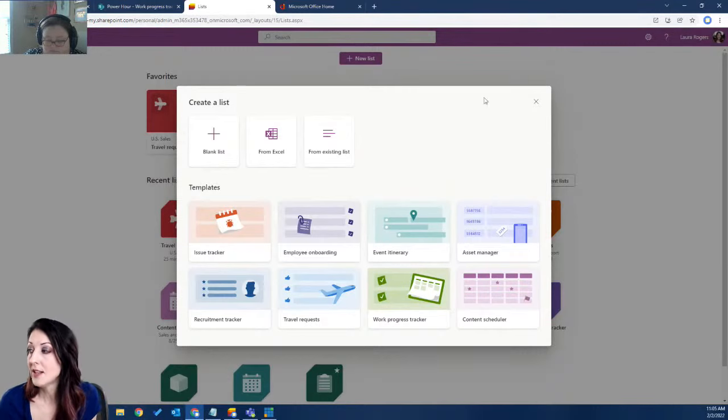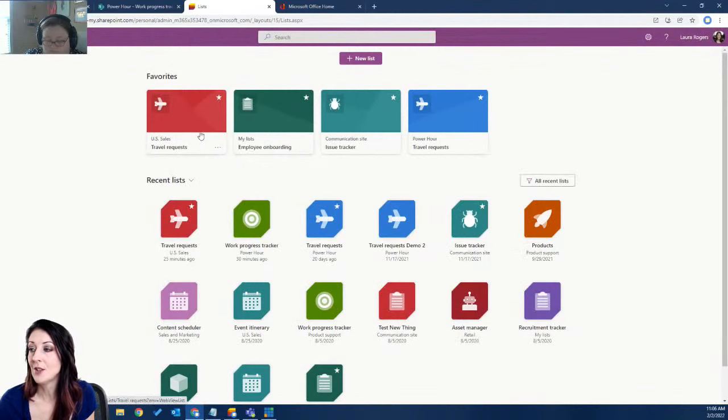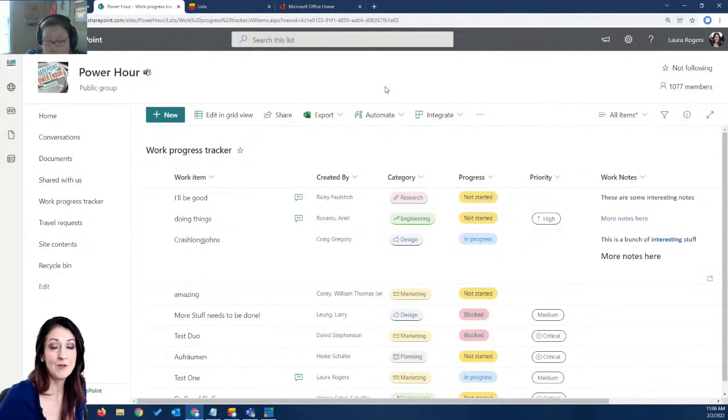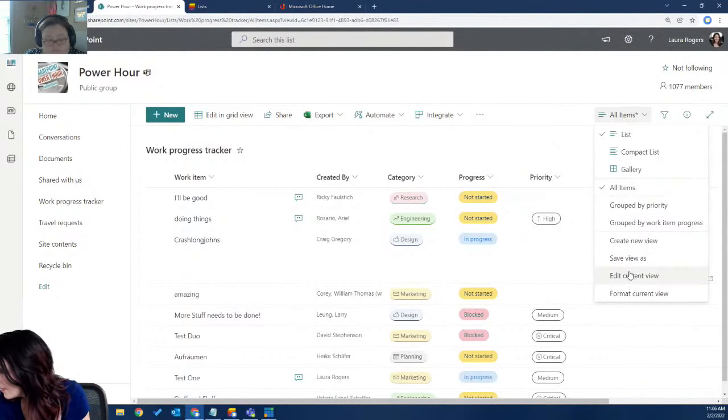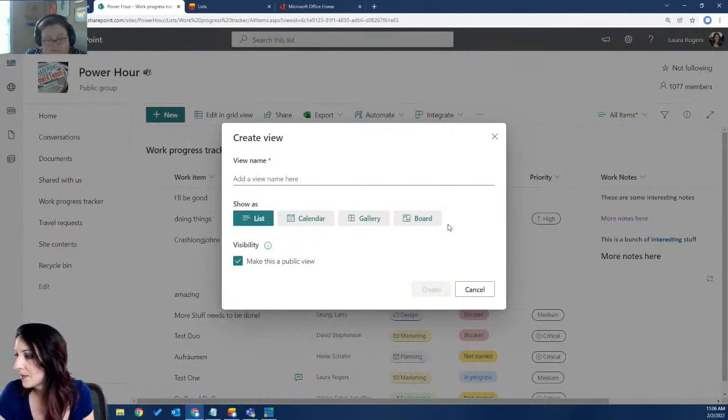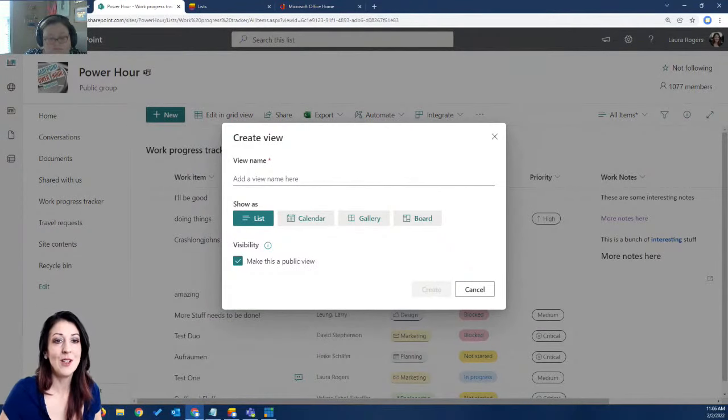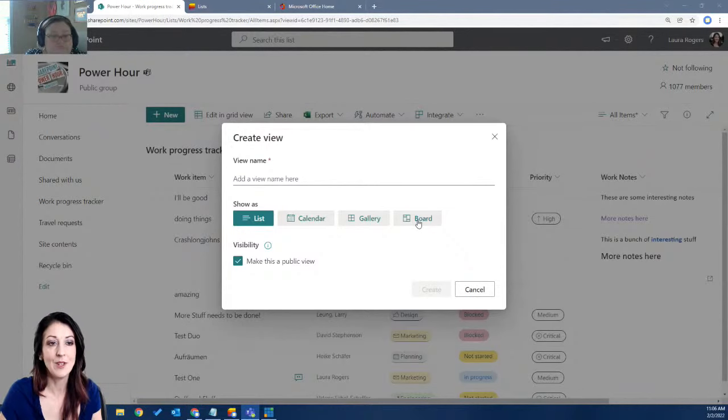Another thing that is huge, and a good indicator for you to quickly tell whether you've got a lot of these updates in lists in your own tenant, is the board view. So when I click to create a new view, look at this. Joelle, had you noticed this before? Had you seen the board view existing? Pretty interesting, huh?